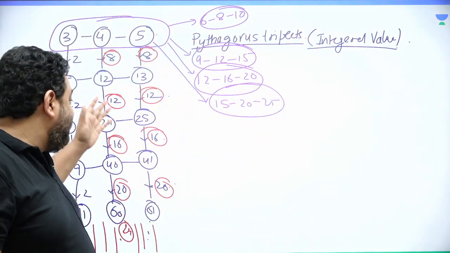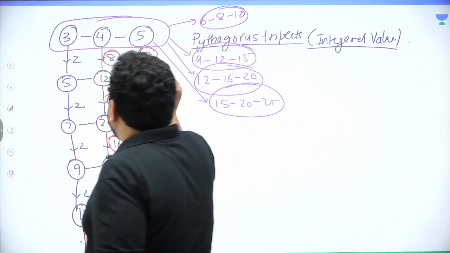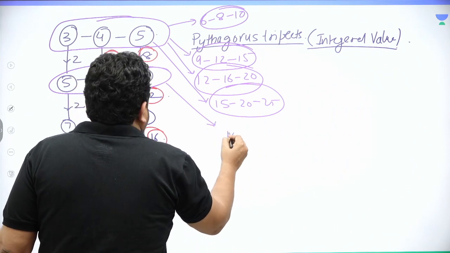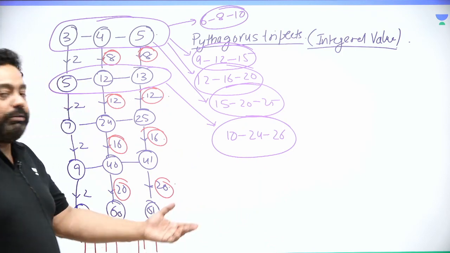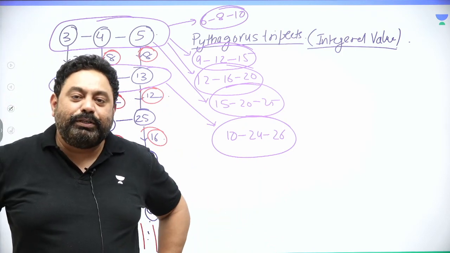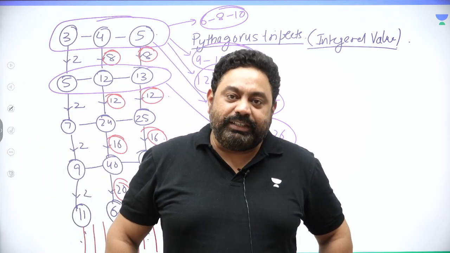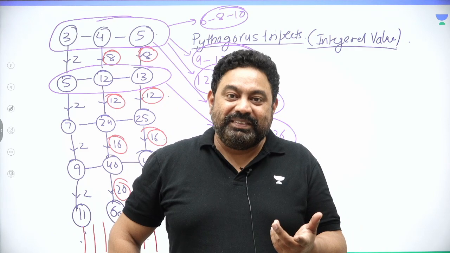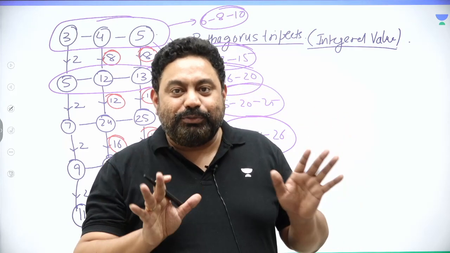So this is a series of infinite Pythagorean triplets downwards, but each member when multiplied by integers, multiply by 2: 10, 24, 26. 10 square plus 24 square is 26 square. Yes sir, you are absolutely right. It would also give you infinite Pythagorean triplets. Now this happens to be an amazing series. Nobody knew about it. Then it's not over, it just started.